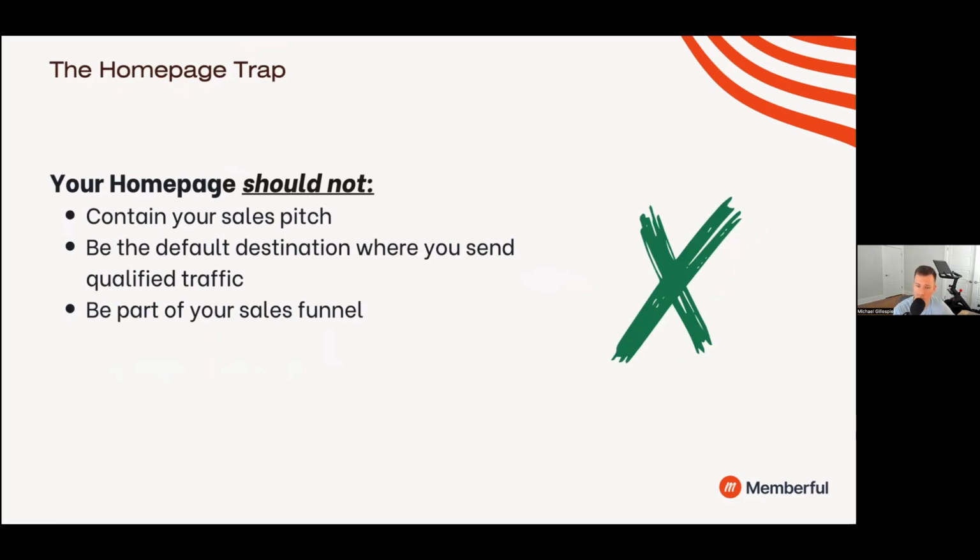So you do not want your homepage to contain your sales pitch. This is a major factor in the mix when it comes to customers who are selling a service or a product, a membership. This would apply across the board. But if you look at membership specifically, you do not want that homepage to have your sales pitch. You do not want that homepage to be the default destination where you send targeted traffic, for example. You also don't want that homepage to be part of your sales funnel.